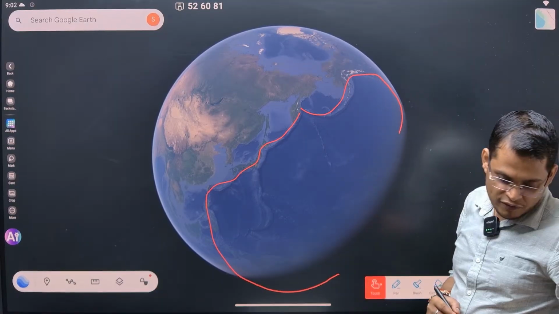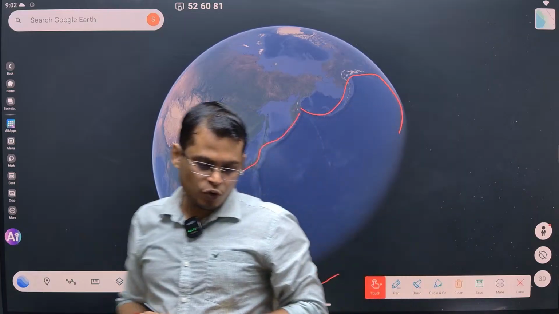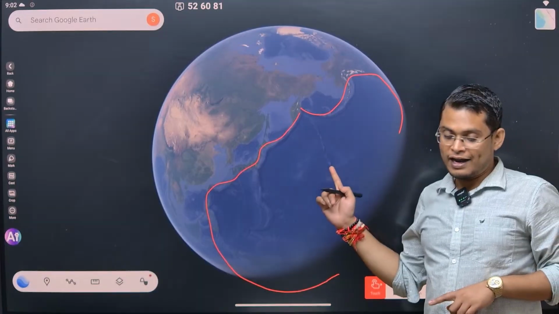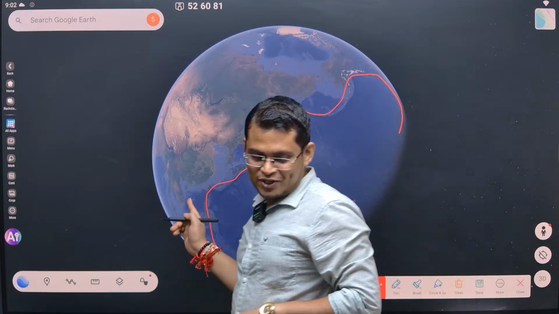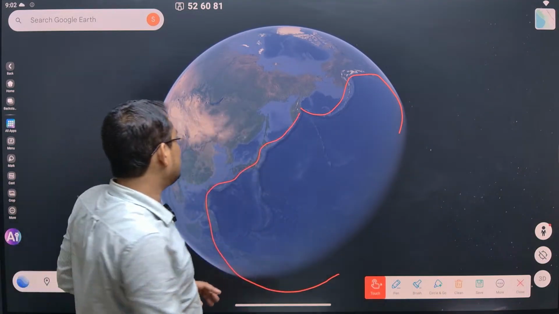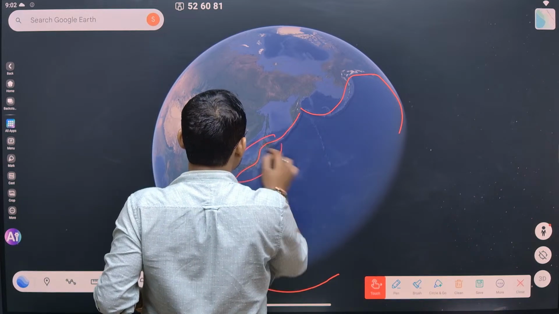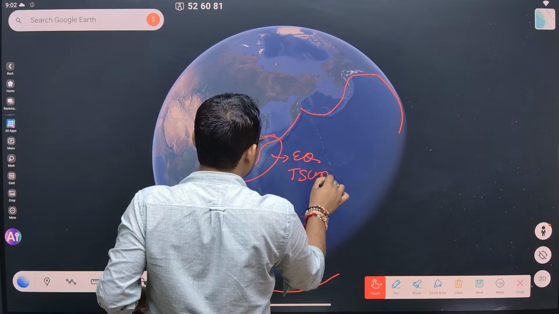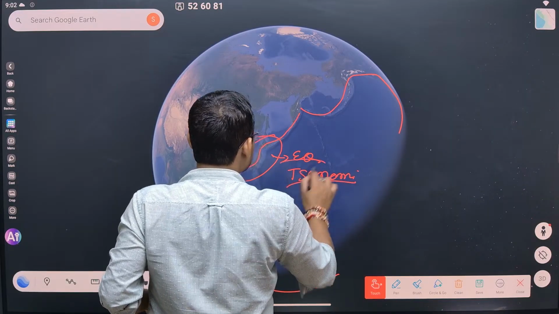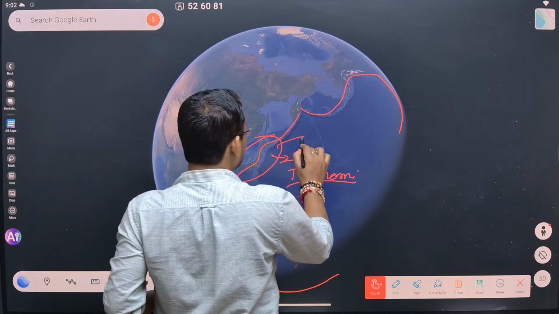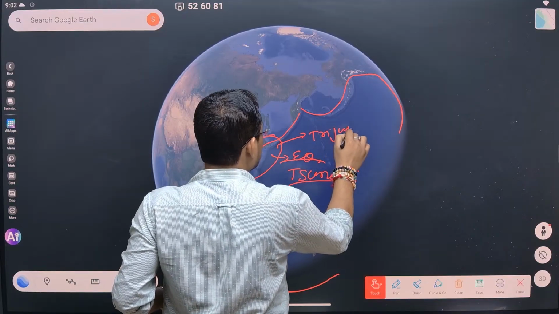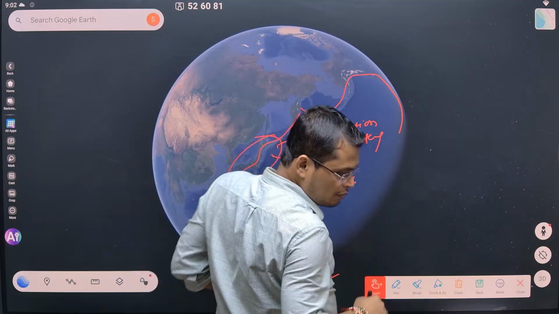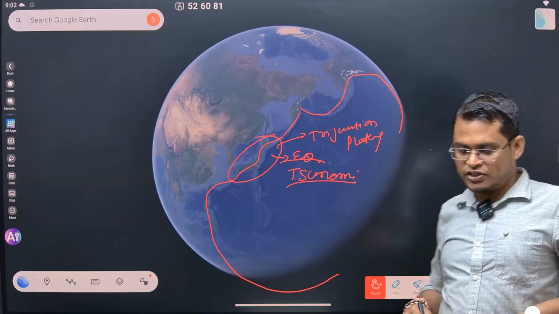इसीलिए उसको Pacific Ring of Fire बोलते हैं. This region is very much prone to all sorts of earthquakes and volcanism. 70% of all volcanic activity happens here only, and 90% of all earthquakes happen here. You can understand why this Japan region is very much prone to earthquake and tsunami, because this is located on the tri-junction. Japan कहाँ है? Tri-junction पे है. Tri-junction plate हम बात करेंगे कभी जब बात करना होगा. Plus this is in the Pacific Ring of Fire, so this region is prone to earthquake.